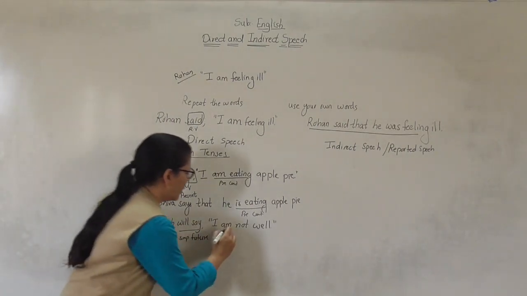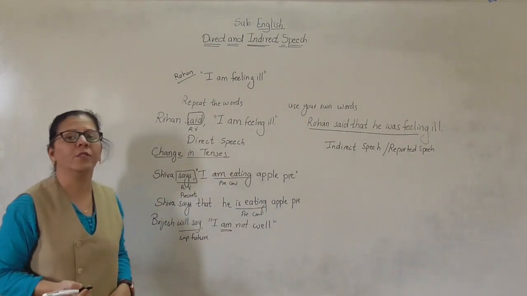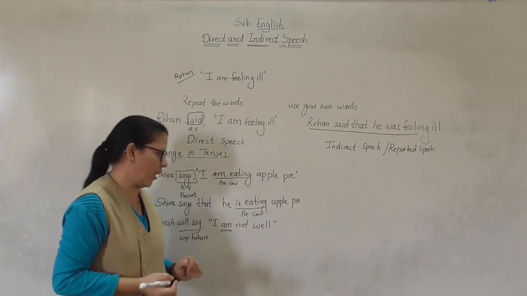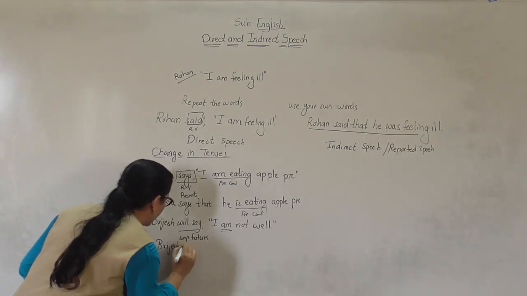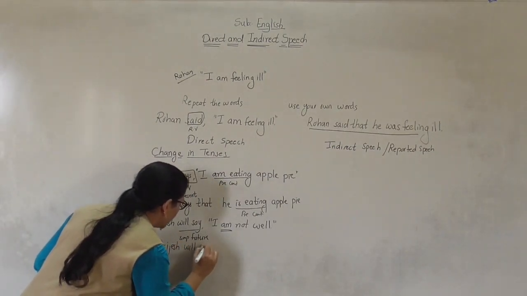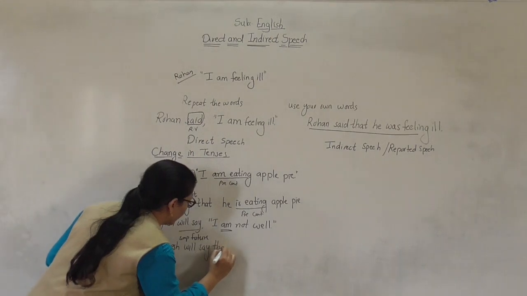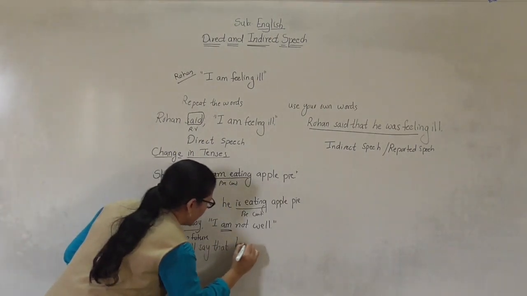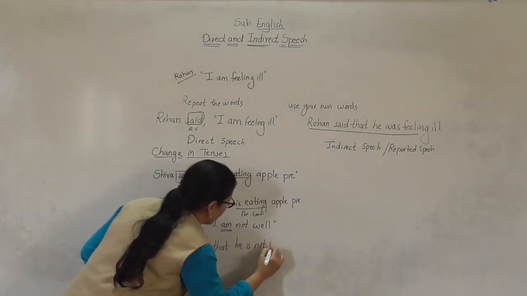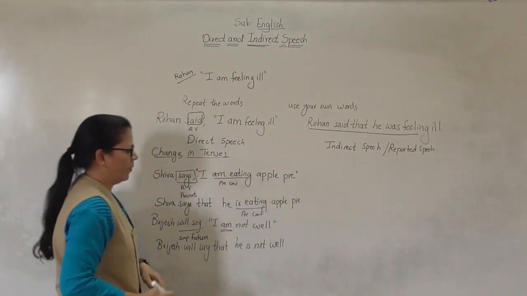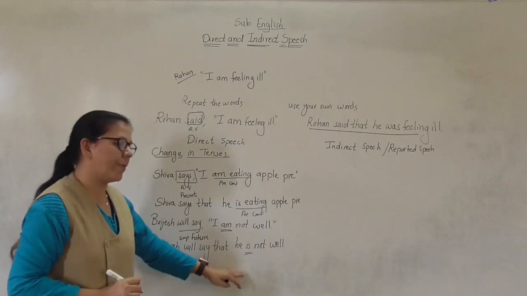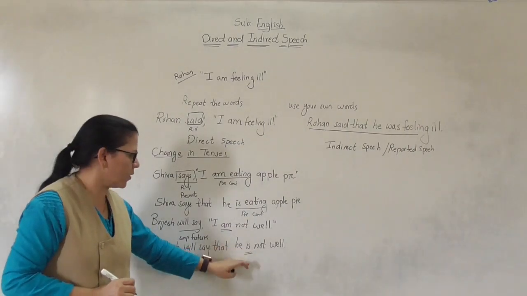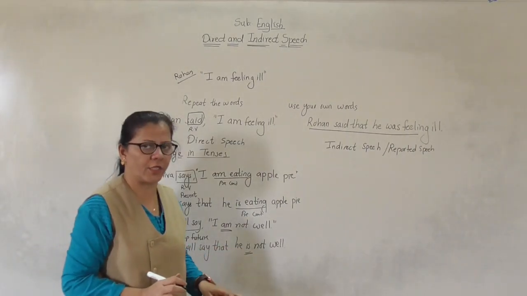So again this verb will not change in reported speech. So Brijesh will say that he is not well. So here also I have used simple present tense. It means the tense of this verb will not change.